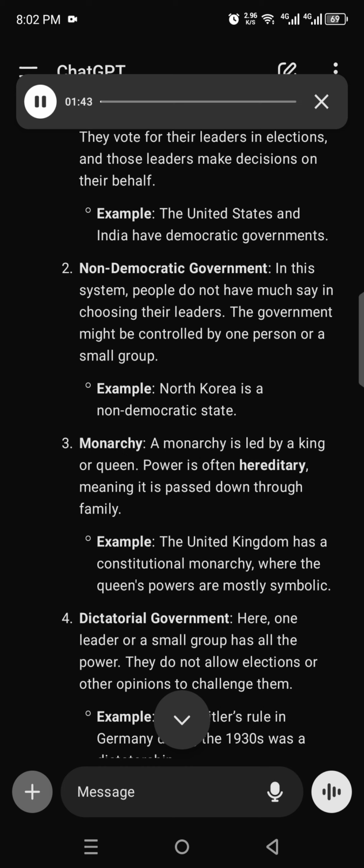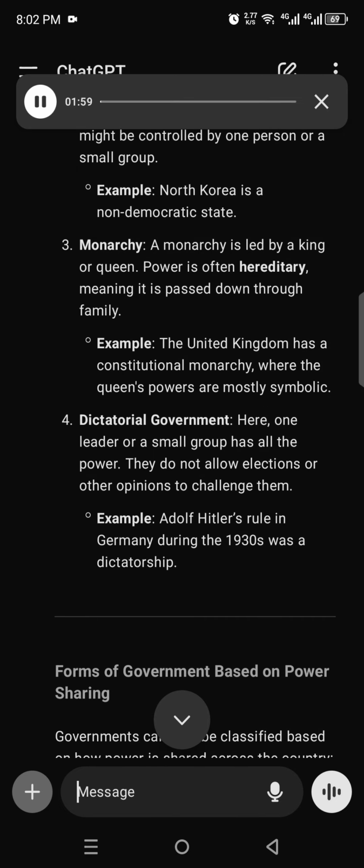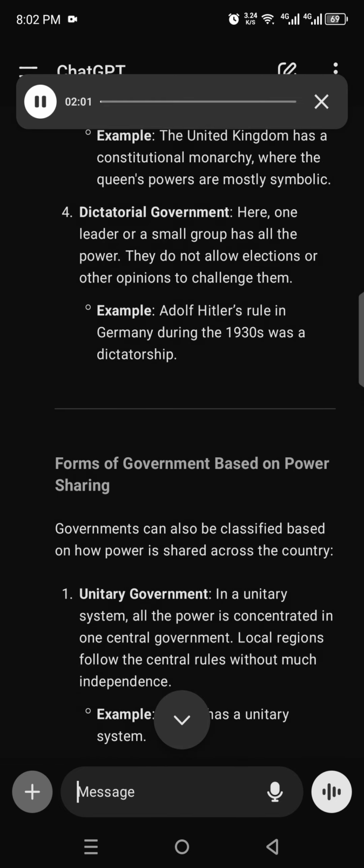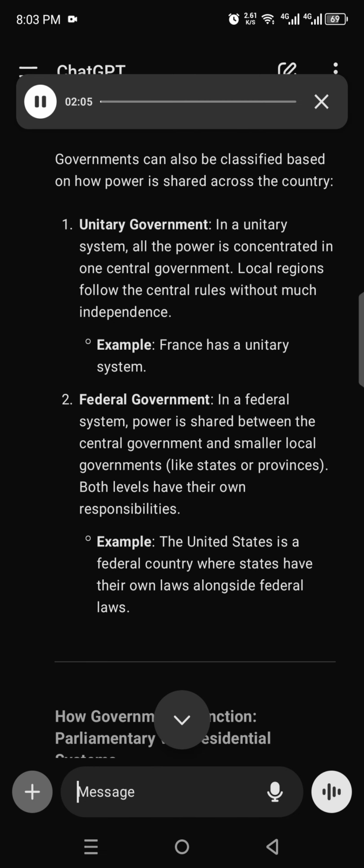Number 4, dictatorial government. Here, one leader or a small group has all the power. They do not allow elections or other opinions to challenge them. Example, Adolf Hitler's rule in Germany during the 1930s was a dictatorship. Forms of government. Based on power sharing. Governments can also be classified based on how power is shared across the country.